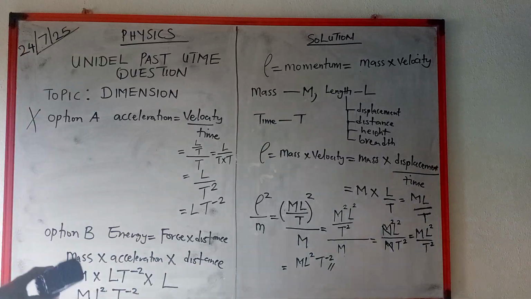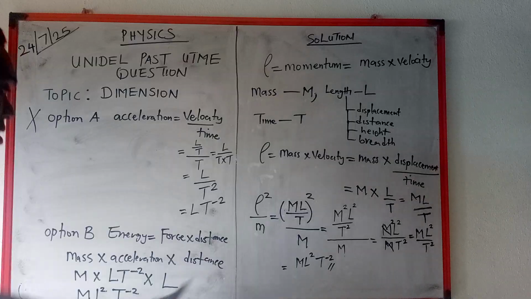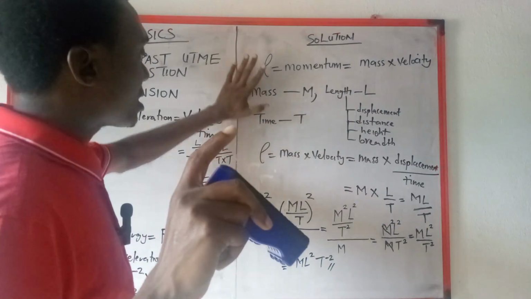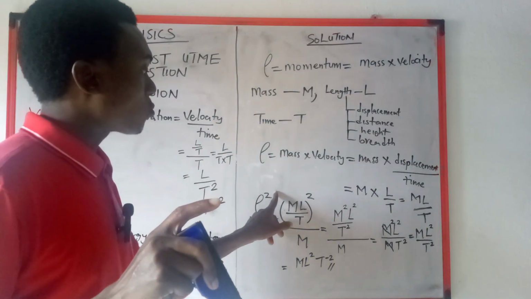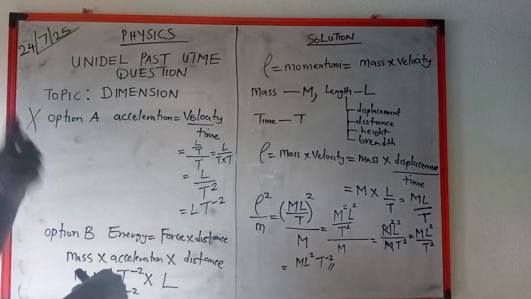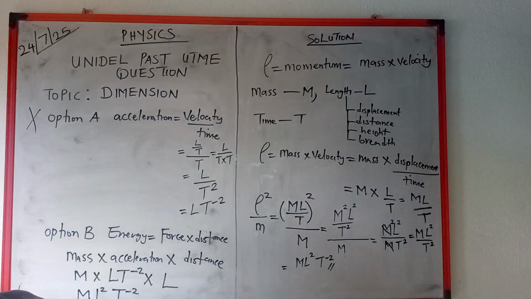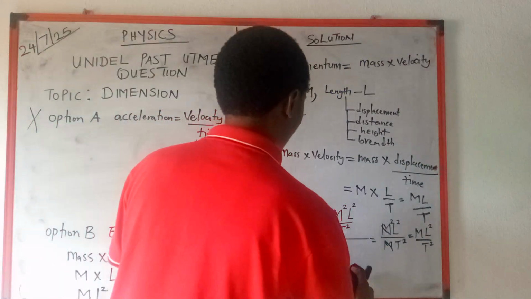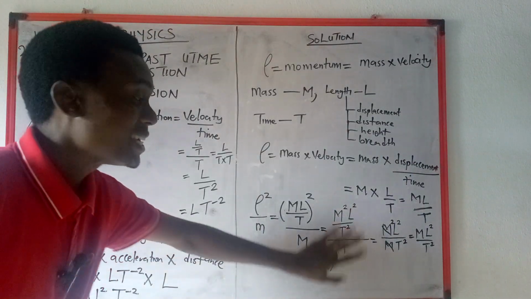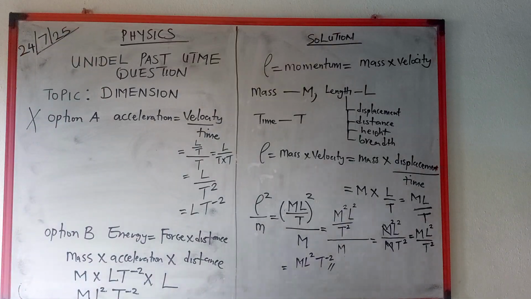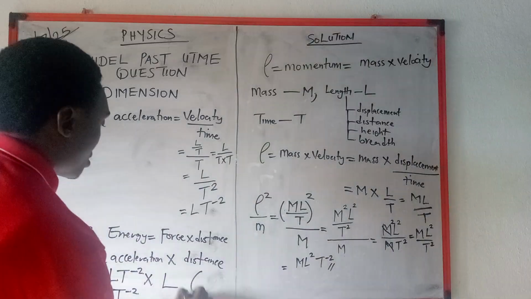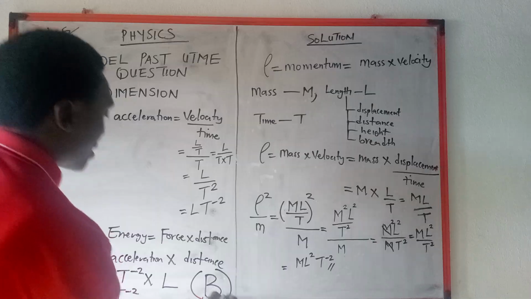Now, if you trace very well, this thing here is the same thing as this. Remember, we are showing that this momentum square over M is the same as the quantity in the option they're asking you. So now, after solving from here to here, this particular dimension that we have gotten here is the same as this particular dimension. So definitely our answer is option B. So option B is our answer.